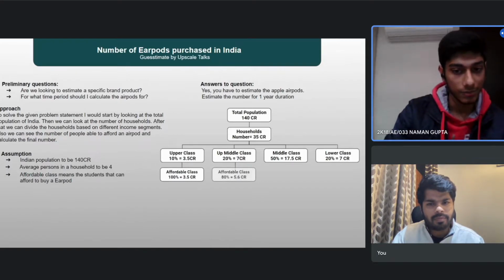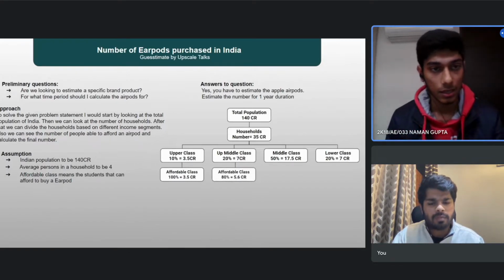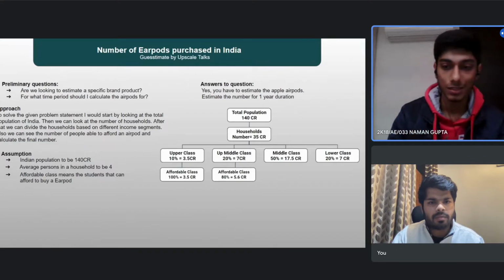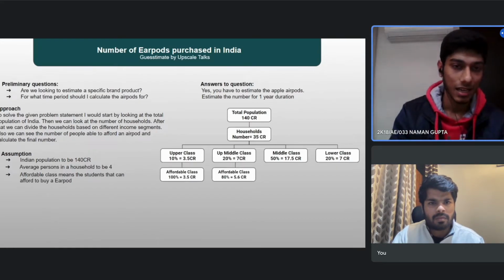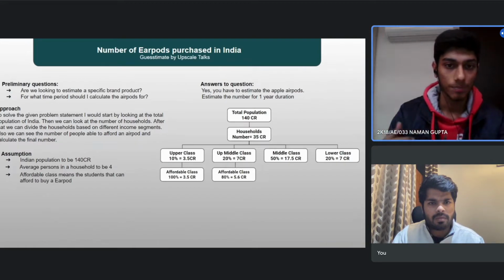And then we can look at the middle class. I'm not sure that many people in the middle class will be able to buy such kinds of products, and they'll be looking to buy more of the necessary items. Even if they want to buy earphones or such devices, they would go after the small brands and the less costly brands.